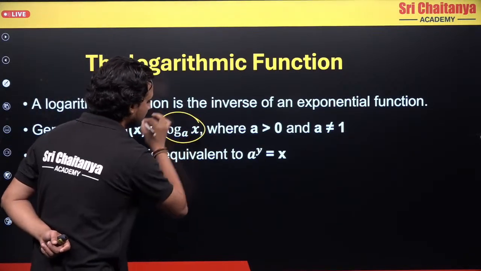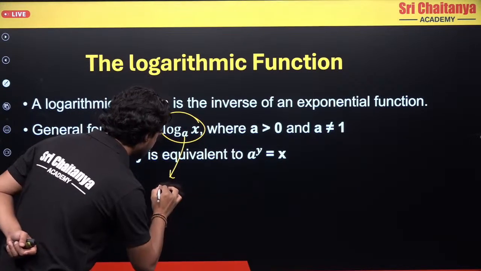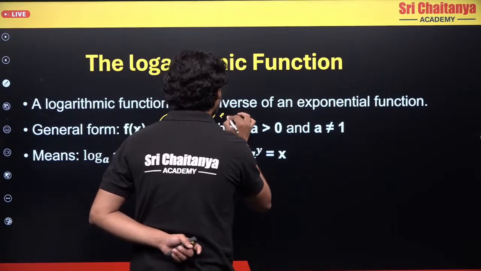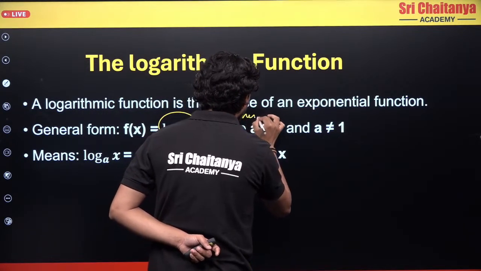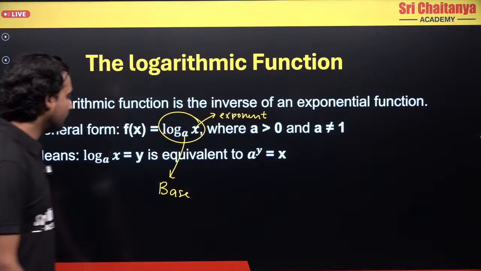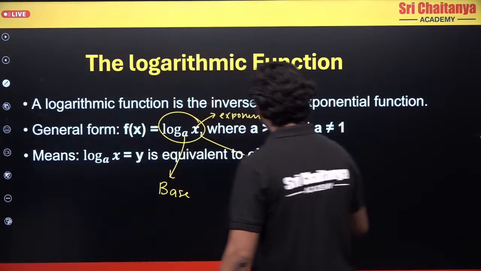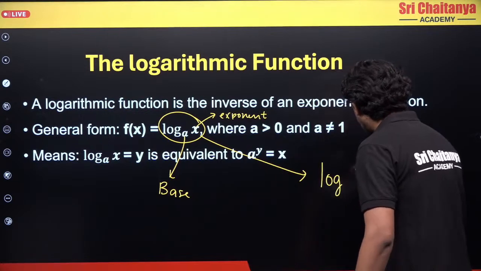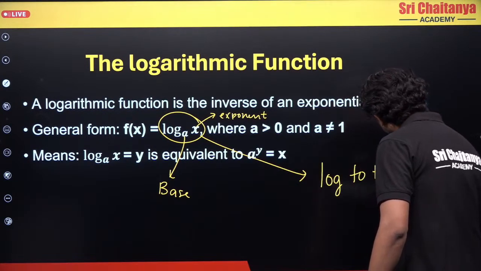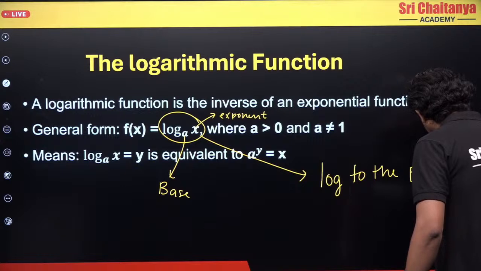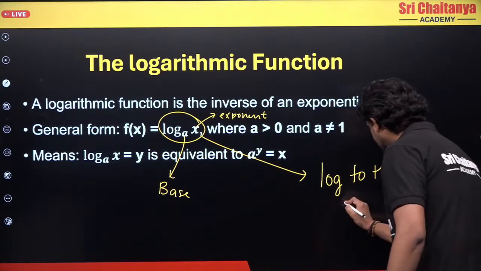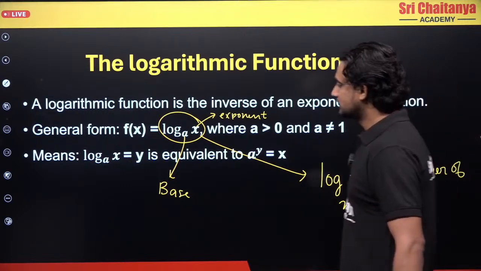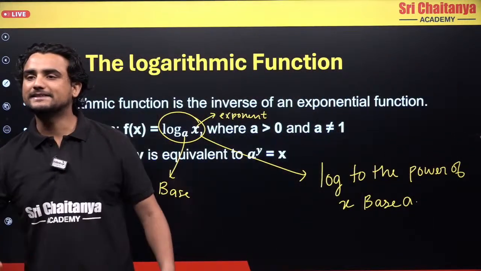So this is known as the base, and then this is known as the exponent. How do you read this? This will be read in this way: log of x to the base a. Log of x base a.